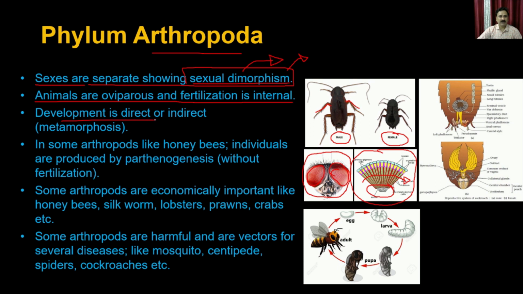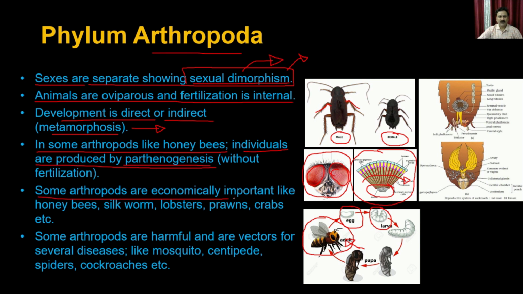The development is direct or indirect. There will be some animals which go through metamorphosis. In some arthropoda like honeybees, individuals are produced by parthenogenesis. So what you see here is the life cycle of a honeybee, where the adult lays the eggs, and then these eggs go through different developmental stages like larva, pupa, and all that, and then ultimately form the adult. This can happen without going through sexual reproduction, by parthenogenesis.